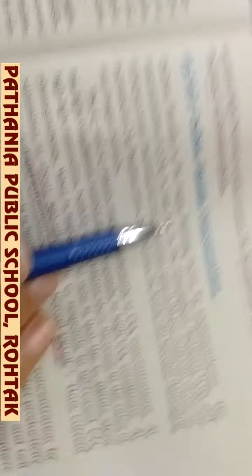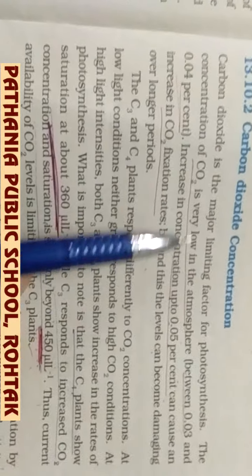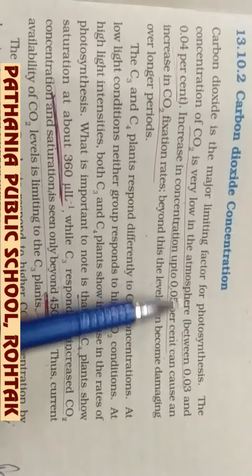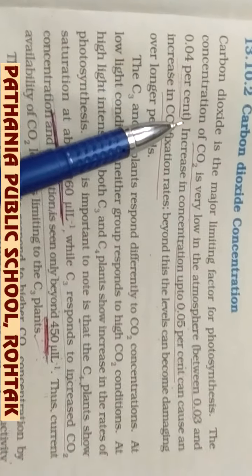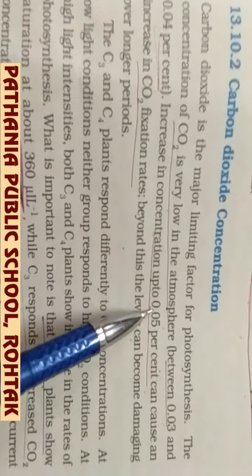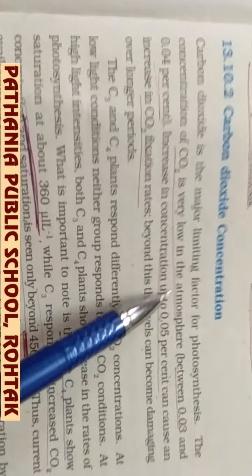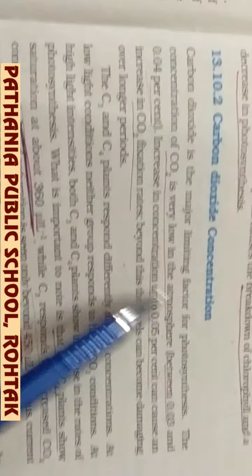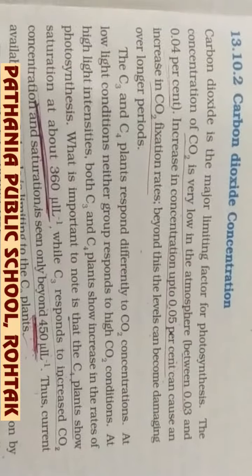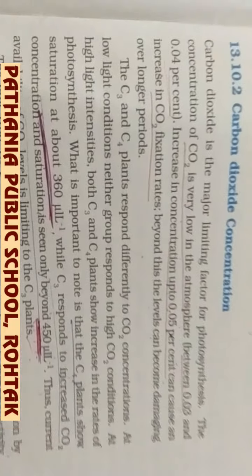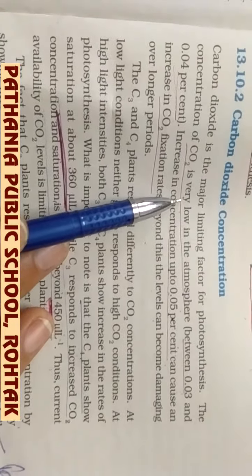Now we are coming to the carbon dioxide concentration. You know that carbon dioxide is very low in the atmosphere, about 0.03 to 0.04%. An increase in the concentration up to 0.05% will increase the rate of photosynthesis. You may be thinking that we are always talking about carbon dioxide concentration being more, leading to pollution. As far as pollution is concerned, carbon dioxide is more, but as far as photosynthesis is concerned, the carbon dioxide concentration is less.